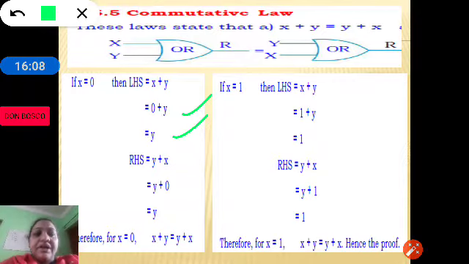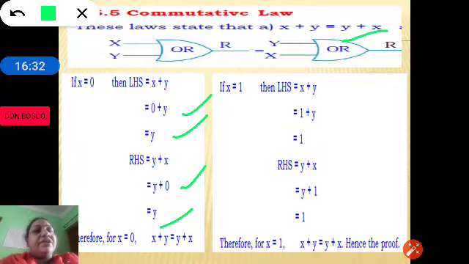Then we substitute the x value in the RHS statement. The RHS statement is y plus x. So y plus, instead of x we are putting 0. Y plus 0 is again y. If a variable is ORed with 0, it is the same as the variable.